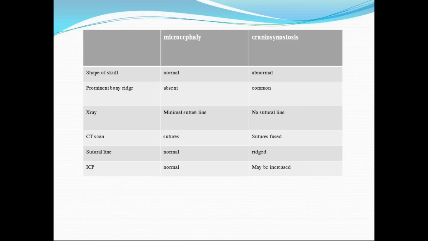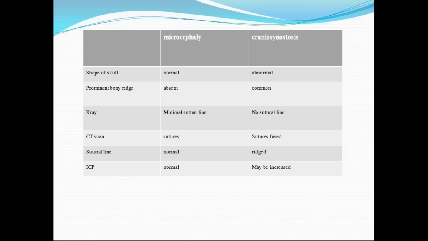I'll discuss what craniosynostosis is. Craniosynostosis means the premature fusion of sutures. If sutures are prematurely fused, what will happen? There is no place for the brain to grow. Then automatically the skull will be small. But depending upon what type of suture closes, like coronal sutures, frontal sutures, sagittal sutures, the head size will vary. It's not a typical single shape, it could be brachycephaly, scaphocephaly, trigonocephaly, depending upon which suture is fused. So one has to differentiate whether it is microcephaly or craniosynostosis.